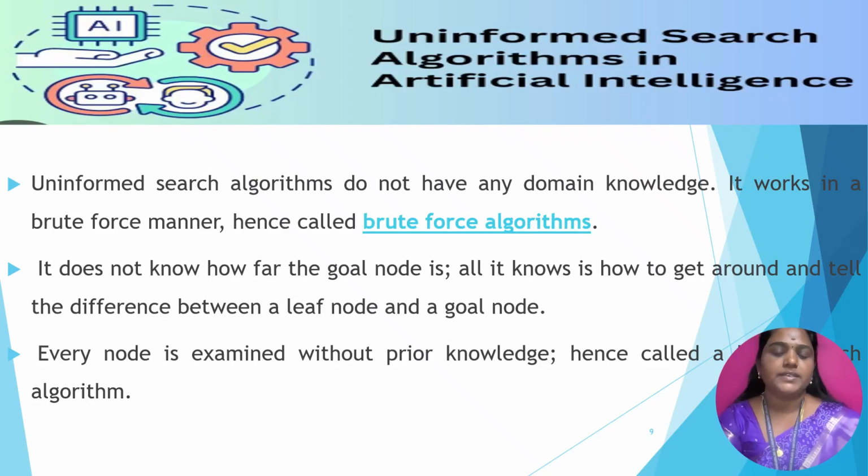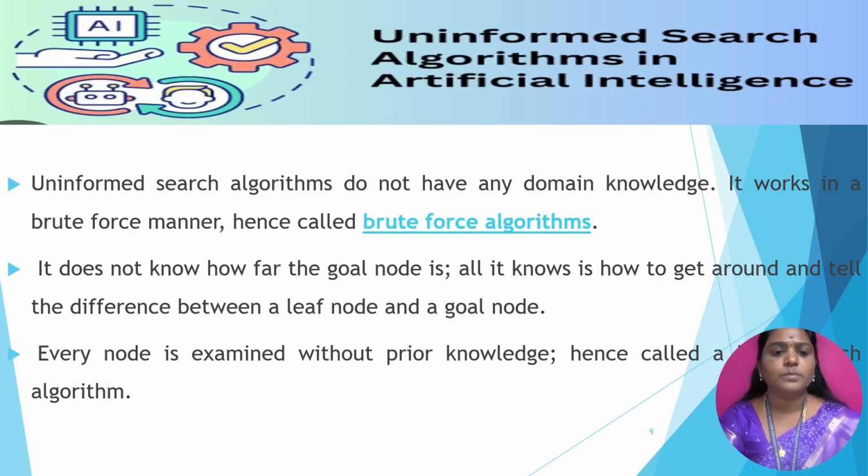This is about one type of searching algorithm: uninformed search algorithms in artificial intelligence. Uninformed search, another name for blind search, means it does not contain any information about how to reach the goal node. Uninformed searches do not have any domain knowledge. They work in a brute force manner, so they are called brute force algorithms.